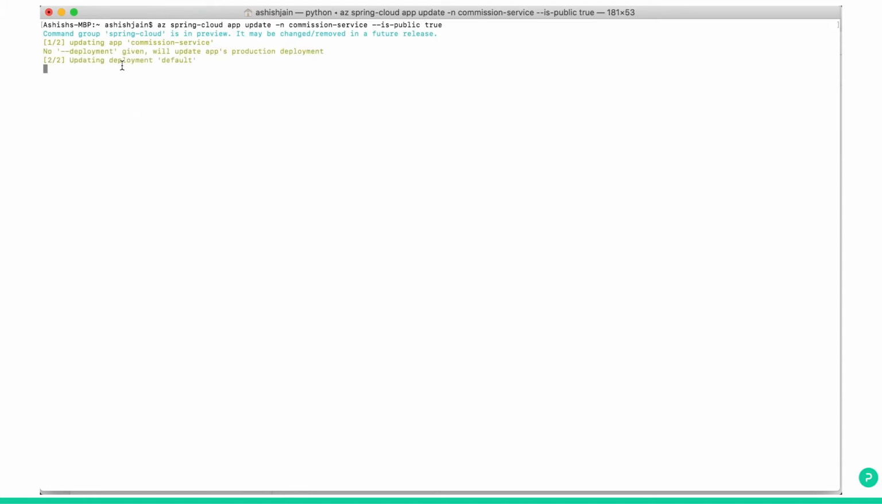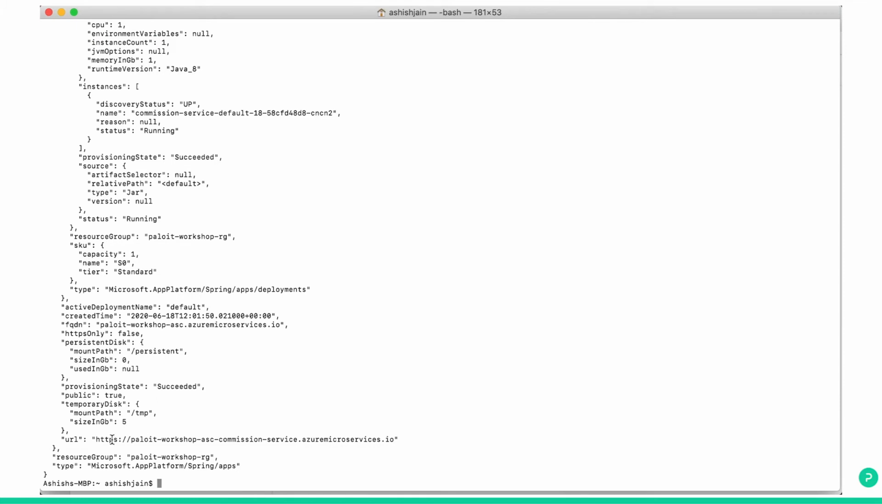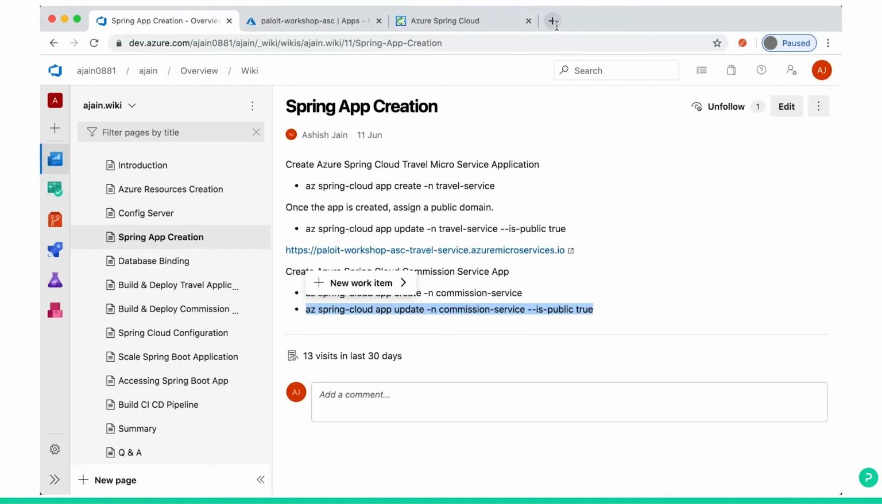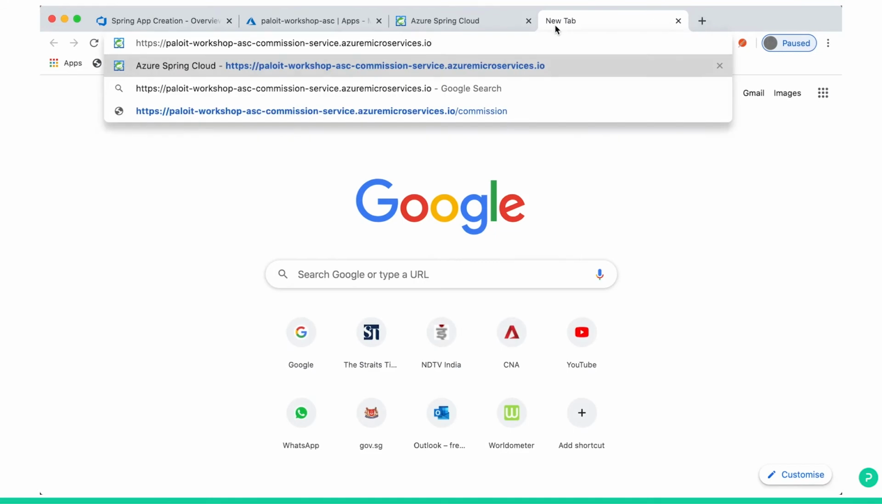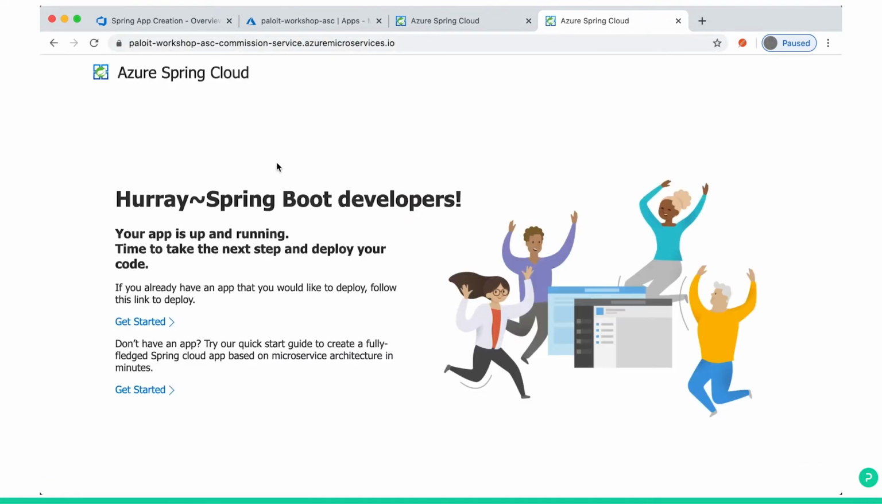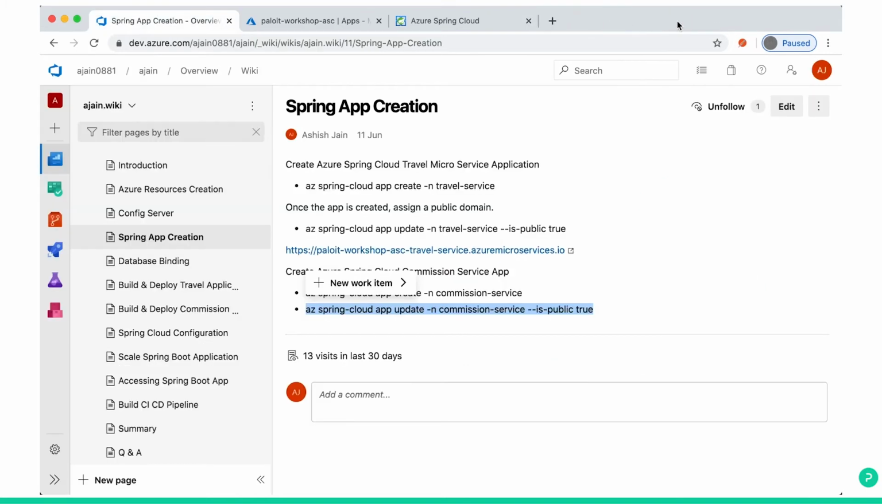You can see in the background the command is executed. You got again the public URL. So just copy, go to your Chrome or Explorer, click and enter. See, now your commission service app is also up and running. Remember, we have not deployed the code. So what we have done, we created two Spring apps.